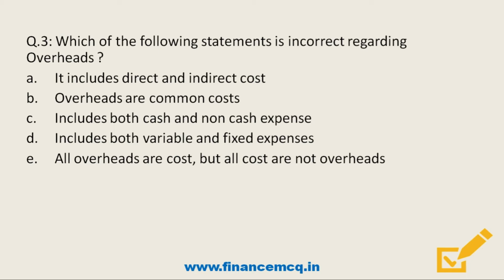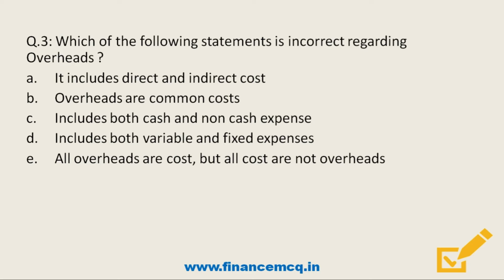Next question, which of the following statements is incorrect regarding overheads? Option A, it includes direct and indirect cost. Option B, overheads are common cost. Option C, includes both cash and non-cash expense. Option D, includes both variable and fixed expense. Option E, all overheads are cost but all costs are not overheads.